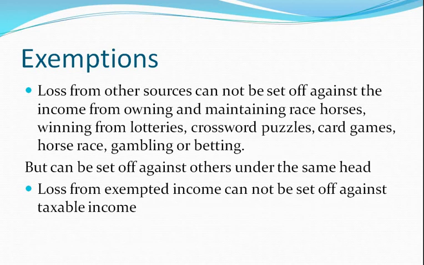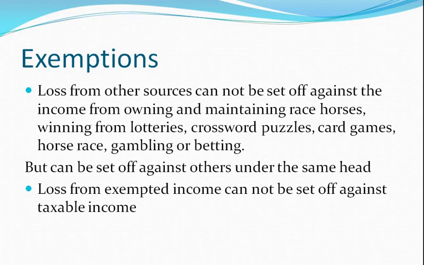Next, loss from other sources cannot be set off against the income from owning and maintaining race horses, winnings from lotteries, crossword puzzles, card games, horse race, gambling or betting. That is, third loss cannot be set off against first or second. We have seen three categories. One is owning and maintaining race horses, second is betting, gambling, horse race, etc., and third is others.